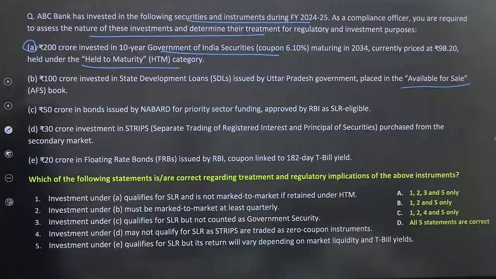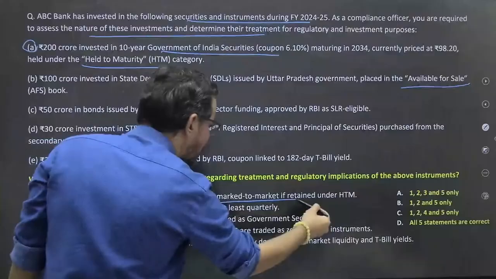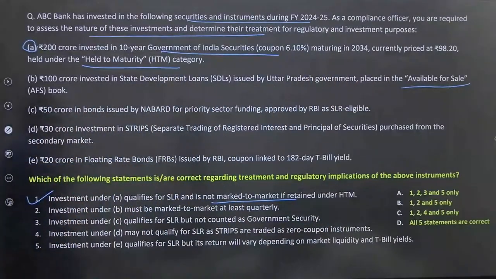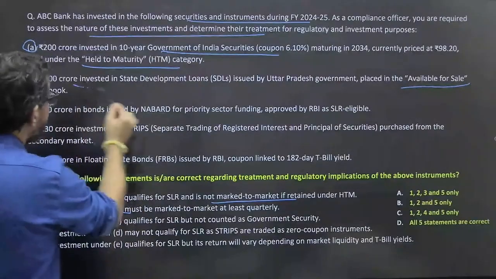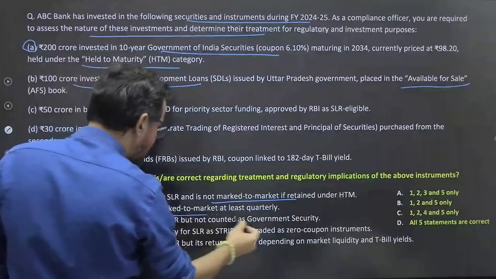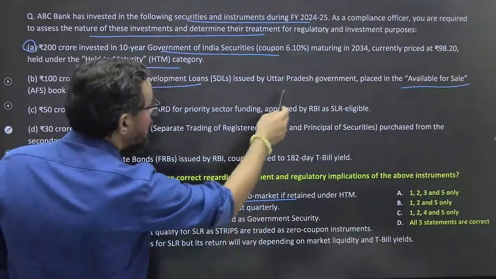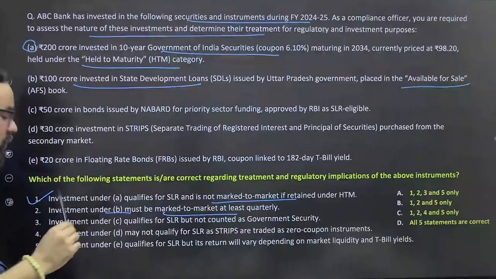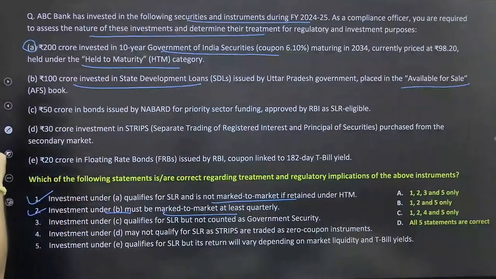So investment under A qualifies for SLR. It is a government security, 100% it is, and not marked to market because we are holding them till maturity. 100% true. Okay. Statement 1 is 100% true. There is no issue with this. Investment under B, ठीक है, this must be marked to market at least quarterly because these are held as available for sale. We are waiting for fair prices and a quarterly review should be there. 100% true. Their valuation should be on a quarterly basis at least.